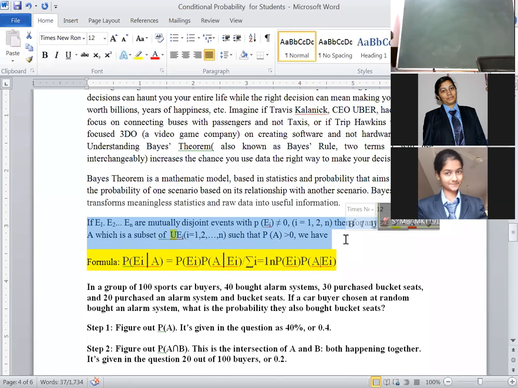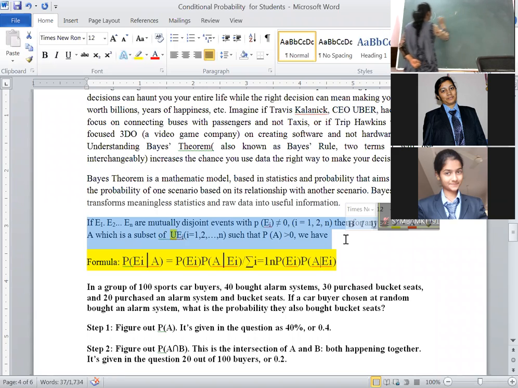Maybe if they ask for 2 events, then it is for 5 marks. If it is of 3 events, then damn sure it is of 10 marks. Okay, here listen carefully. Ei given A, I will give you the shortcut also. Bayes' theorem is nothing but the inverse of conditional probability. The statement says the event A is in conjunction with one of the n mutually exclusive and exhaustive events. That means you all listen carefully, what I am saying: Bayes' theorem is nothing but the inverse of conditional probability.